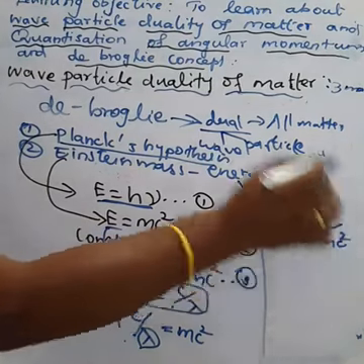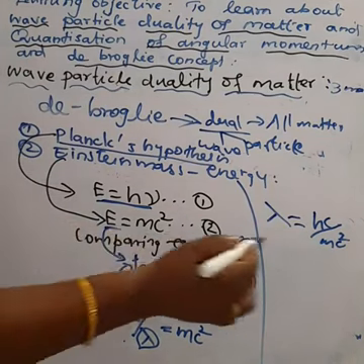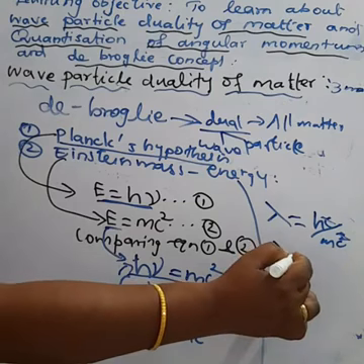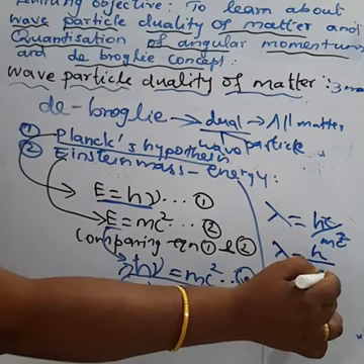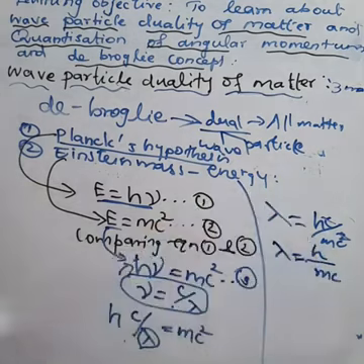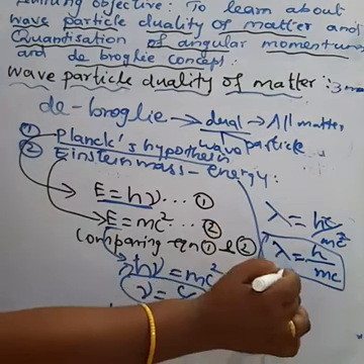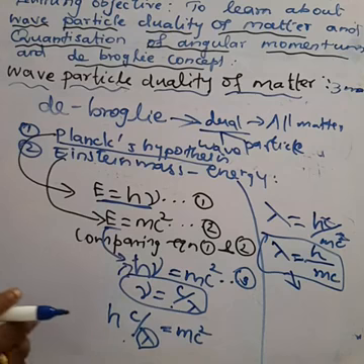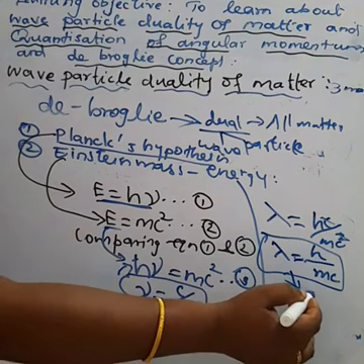We can cancel c and c square, then we get lambda is equal to h by mc. This equation represents the wavelength of the photon, or the wavelength of light.